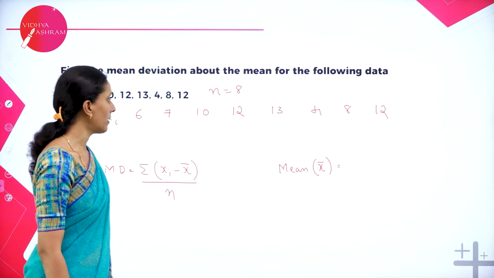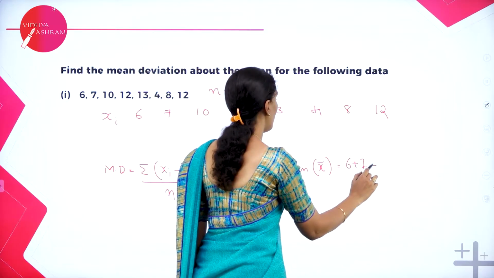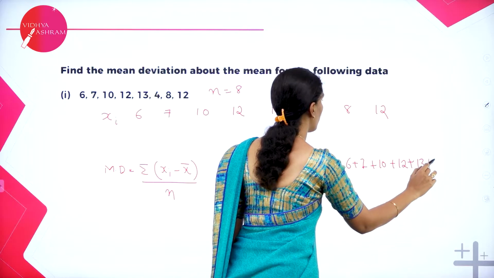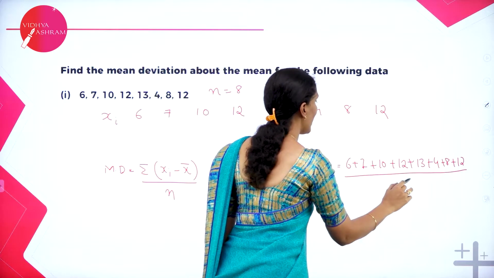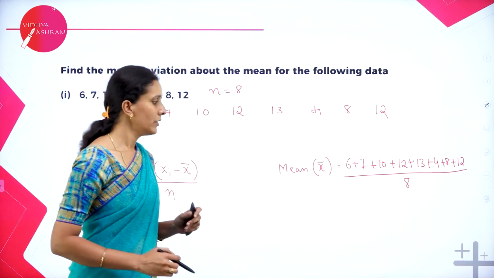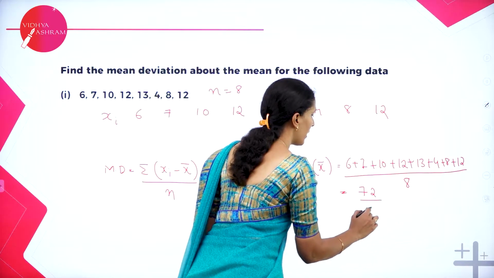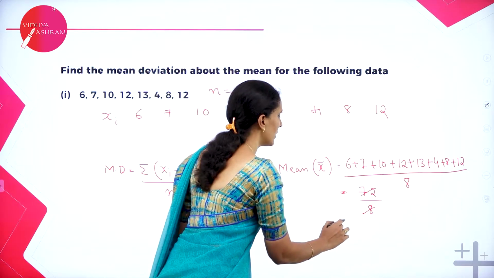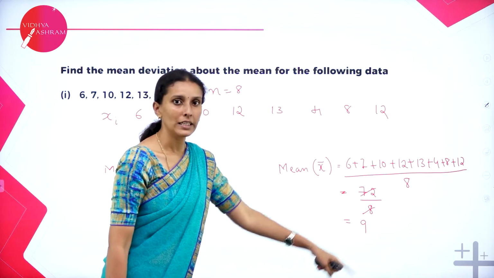Let's add all the numbers: 6 plus 7 plus 10 plus 12 plus 13 plus 4 plus 8 plus 12, whole divided by 8. When you add it, you will get 72 divided by 8. When you cancel it, you will get the value as 9. Now I got x bar, that is 9.